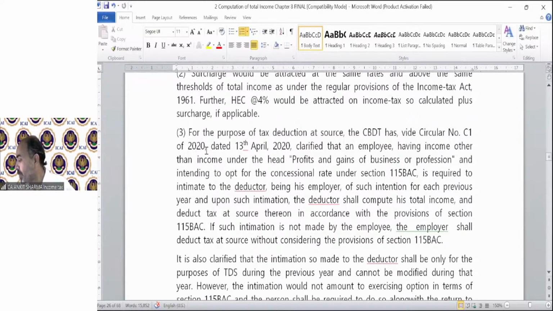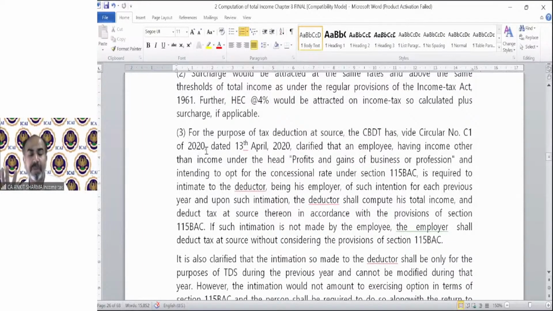You need to inform your employer whether you are going to take section 115 BAC or you are going to pay tax as per normal provision, because he will deduct the TDS accordingly.